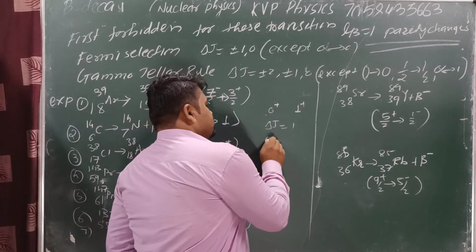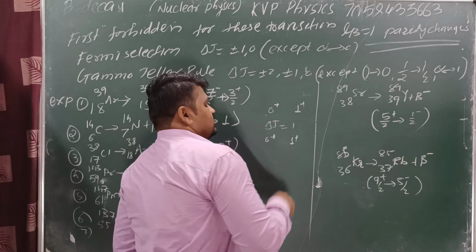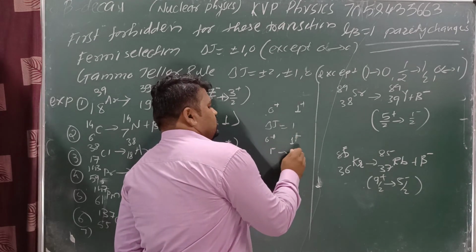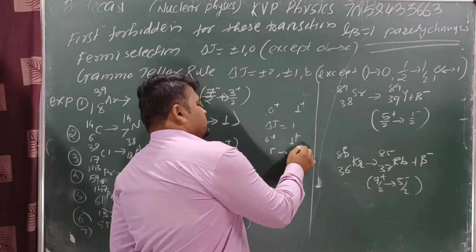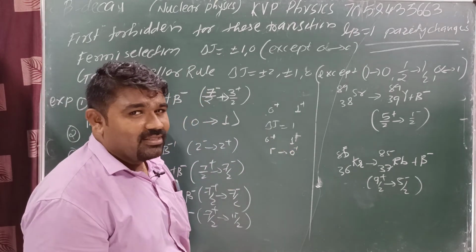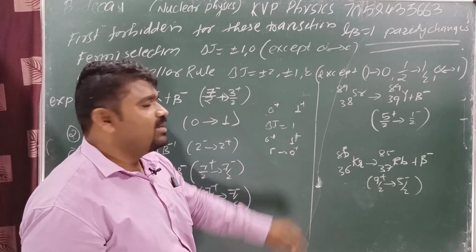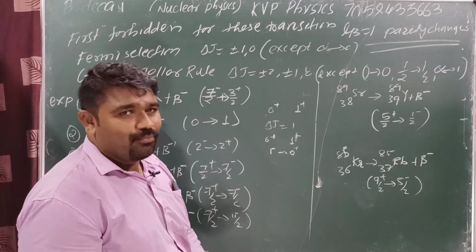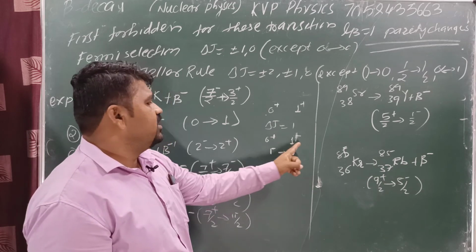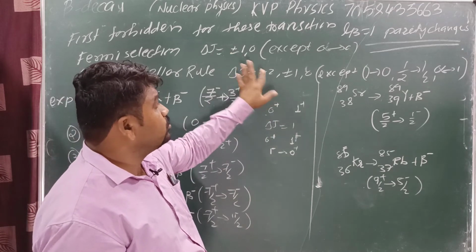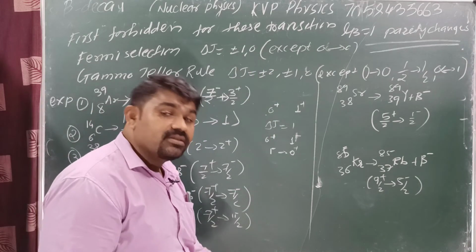Next, suppose 0 plus and 1 minus, or 1 minus and 0 plus. Here parity change means first forbidden case. For 0 to 1, 1 to 0, also take positive only, don't take negative. Here also difference is plus 1, here also plus 1, difference is allowed.